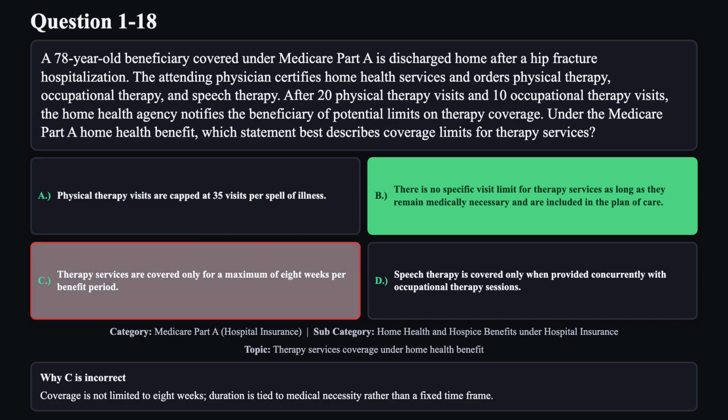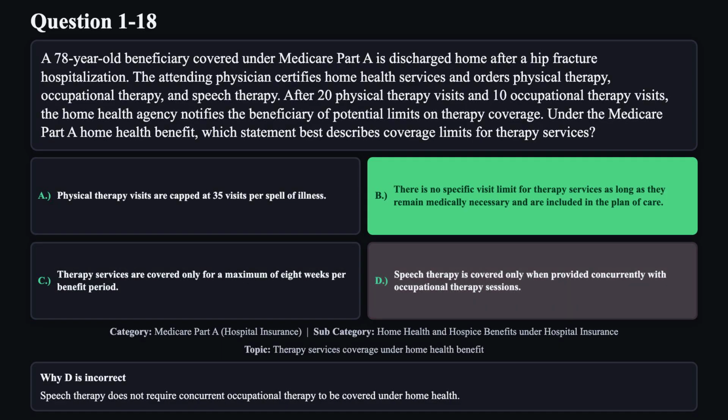Reason C is not correct. Coverage is not limited to 8 weeks. Duration is tied to medical necessity rather than a fixed time frame. Reason D is not correct. Speech therapy does not require concurrent occupational therapy to be covered under home health.